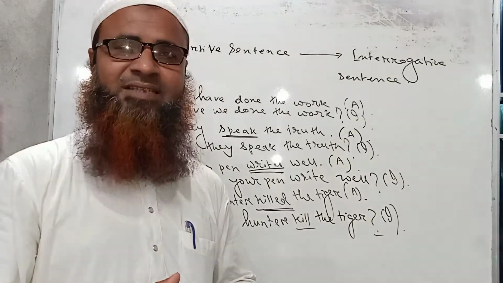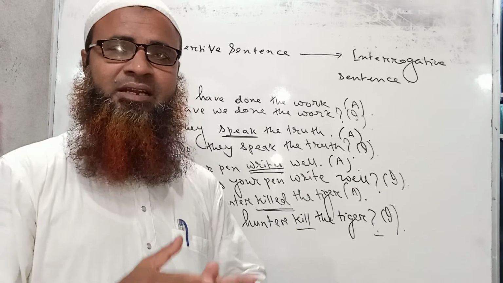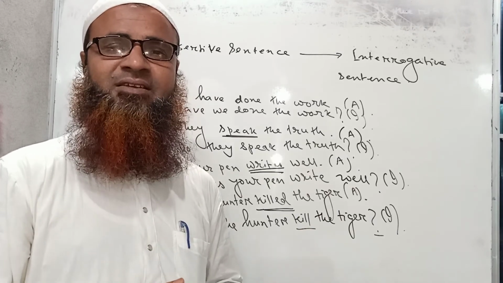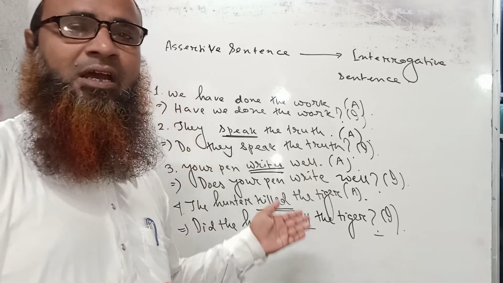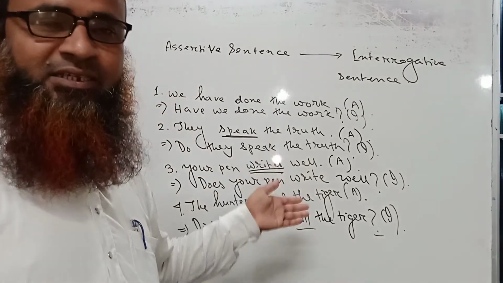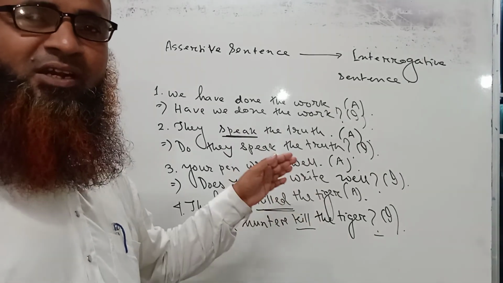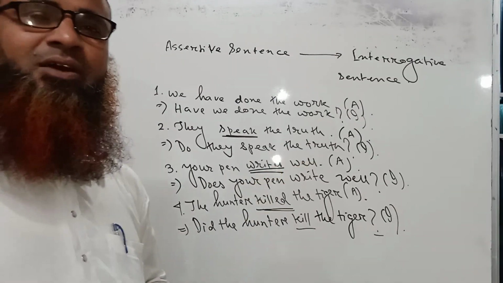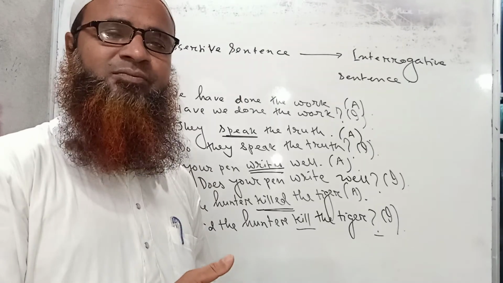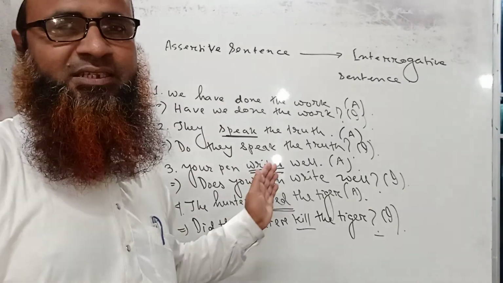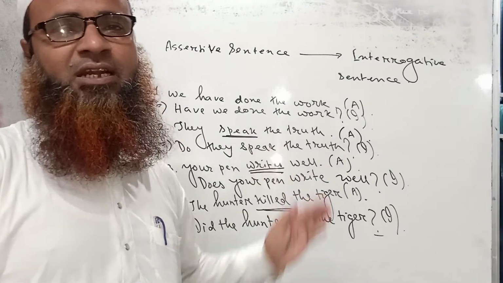So rules are the same, only a little difference between these two kinds of sentences. One is that we add not with the auxiliaries or do verb while we turn them into negative, and we place the auxiliaries or do verb before the subject when we make them a question or interrogative sentence.